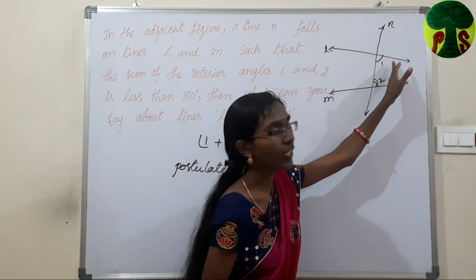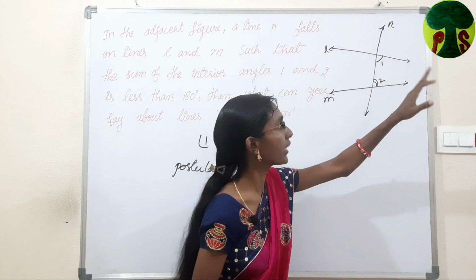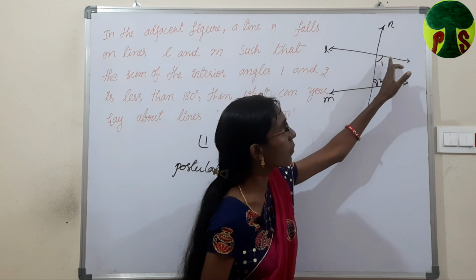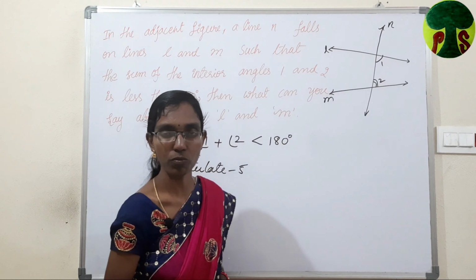These 2 lines will meet each other on the side in which the sum of the interior angles is less than 180 degrees.